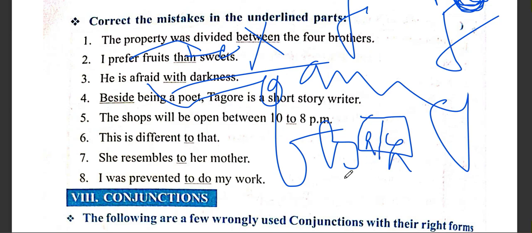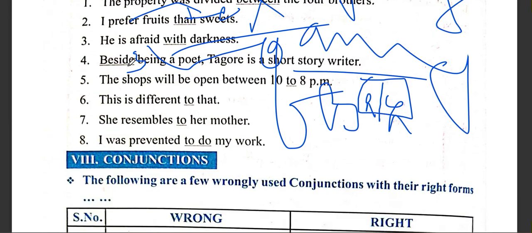But when we mean in addition to something, apart from something, so apart from being a poet, Tagore is also a short story writer, it should be besides. Very clear. Beside means adjacent to or next to someone, and besides means apart from, in addition to.